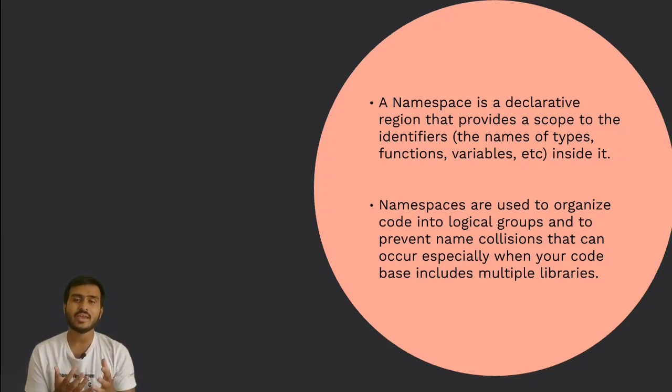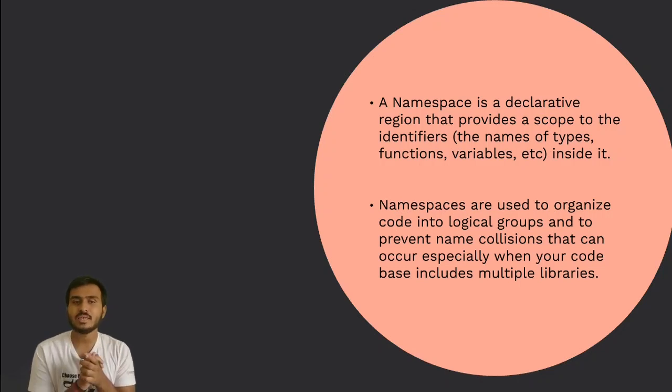We have seen that if we declare a function and create a variable inside that function, then the function will provide scope to that identifier, and that identifier will get local scope. If we declare an identifier in global scope, then the identifier will have global scope. So a namespace provides another declarative region, where if we put some identifiers inside it, they will get the namespace scope.